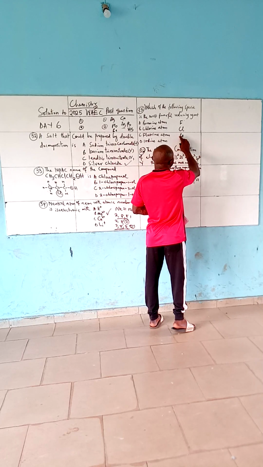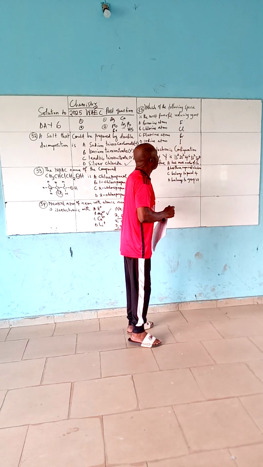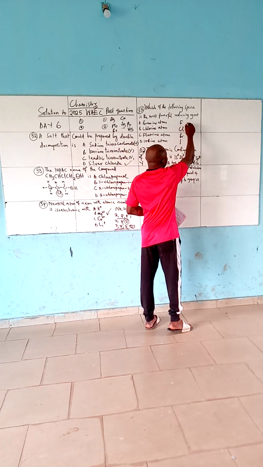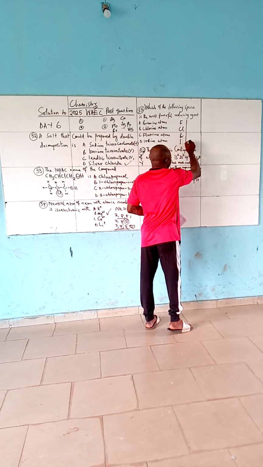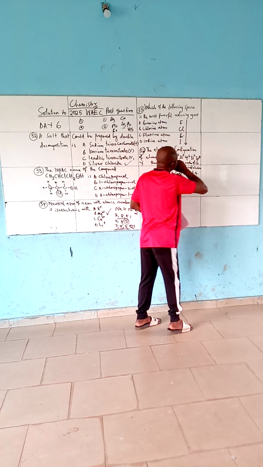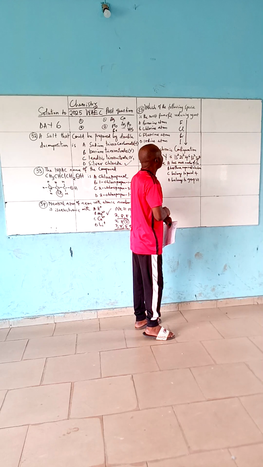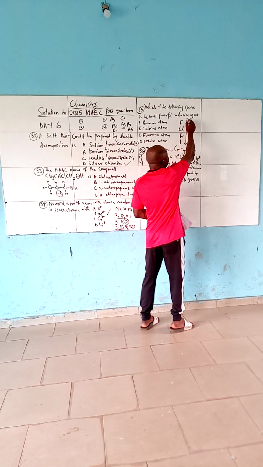If you go down, you still have astatine, which is more radioactive. Now, in this order, remember I said that non-metals are more of oxidizing agents, whereas metals are reducing agents.